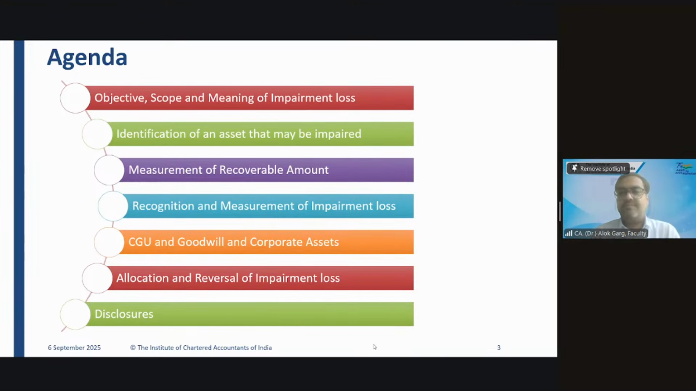Yes, Neha. Sir, I missed. Sorry. Sir, I missed your question. So my question is, there is an impairment loss on cash generating unit, right? So how will you allocate the impairment loss on cash generating unit?